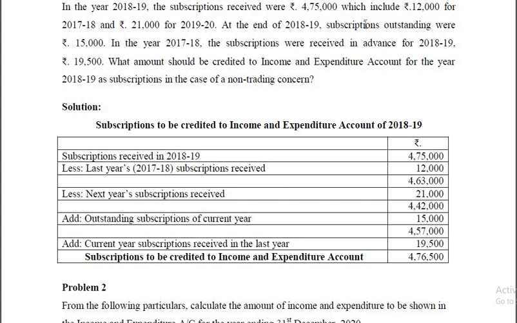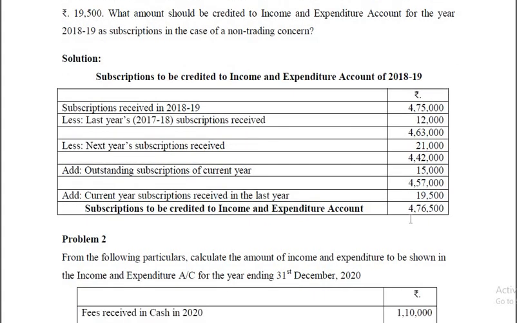It has accrued. You earned it, you are entitled to receive it, but you have not received it. Therefore, that is added. Similarly, last year you received the subscription of the current year. That is the income of this year, not last year. Since it is the income of this year though received last year, that should be added. So thus after adjustment what you get is 4,76,500.